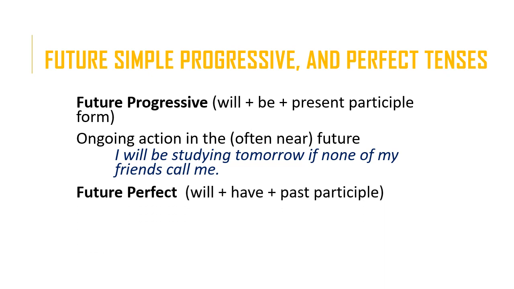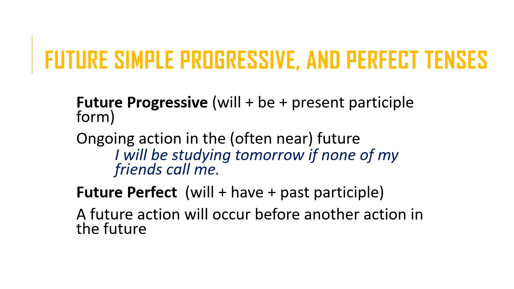The future perfect is formed by adding the verb will plus have plus the past participle. A future action will occur before another action in the future. So this is what it refers to and the meaning that it gives. So for example, I will have finished before you arrive. So in other words, the action that I'm working on will be finished before your arrival.